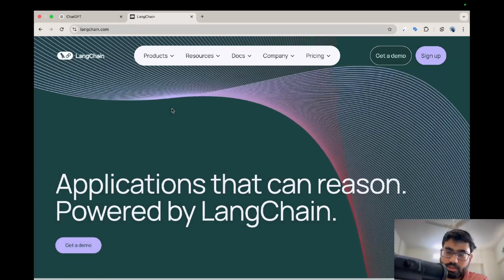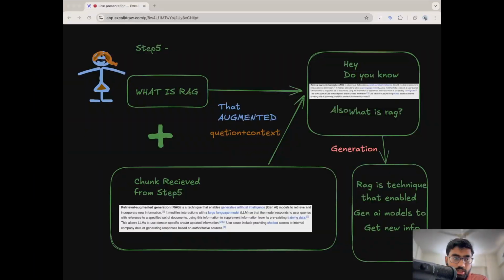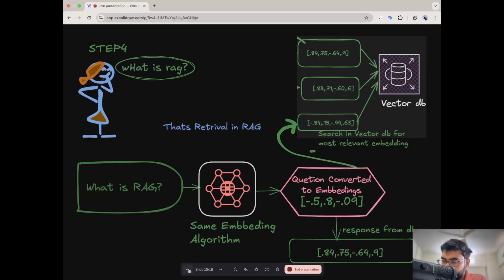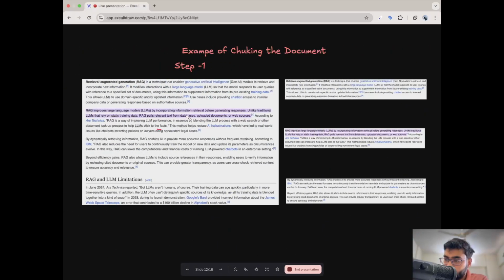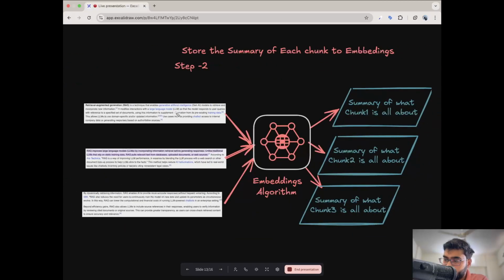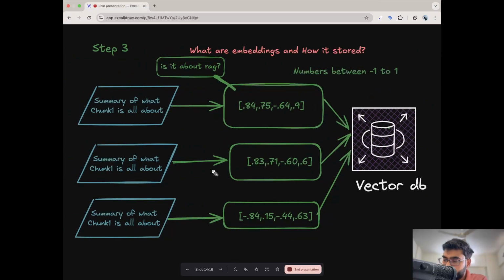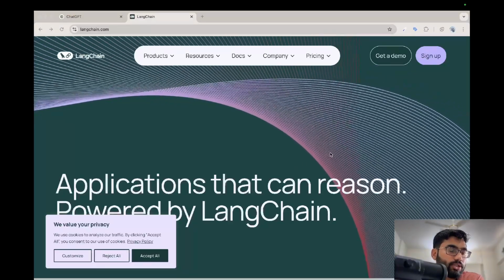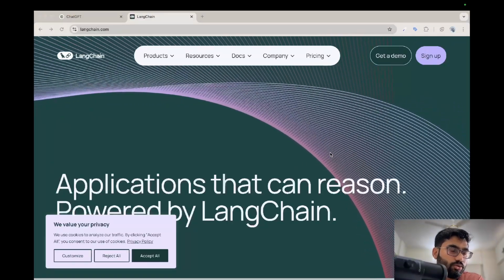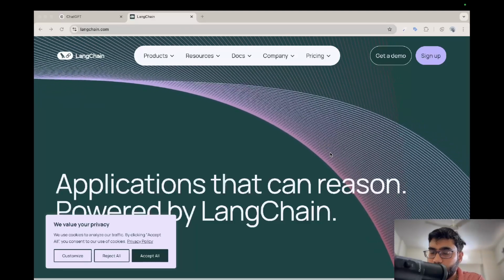If you want to chunk the data, store it into embeddings, and retrieve from the embeddings, LangChain is the framework providing libraries so that you can automate this process.